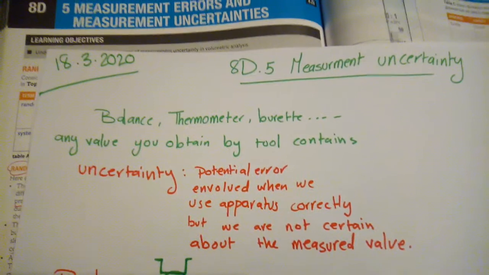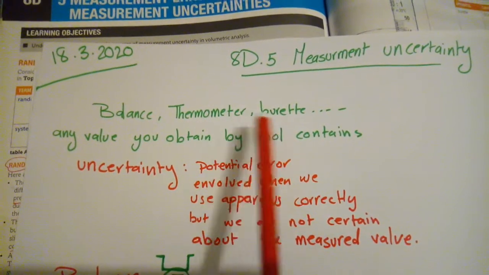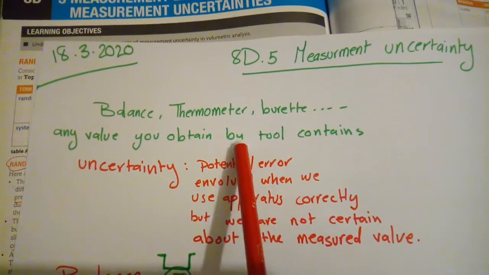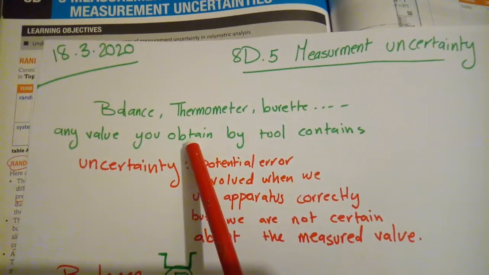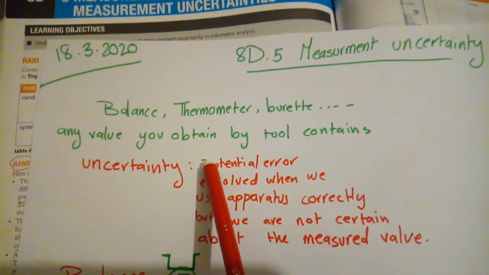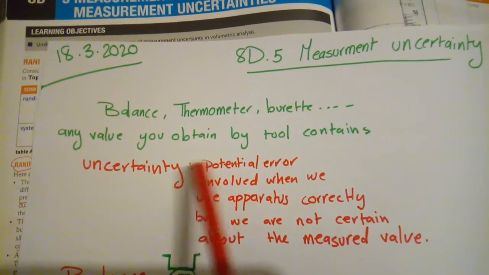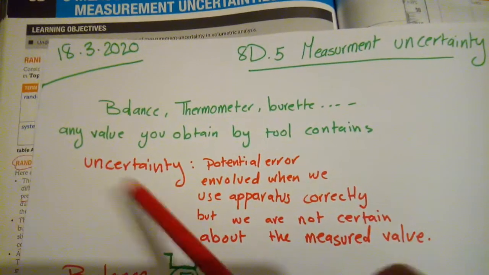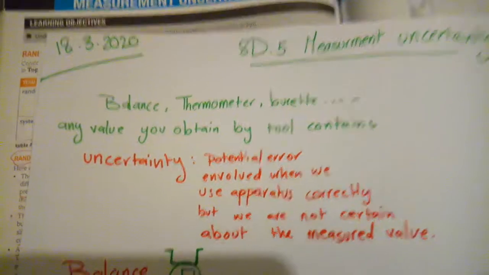In the experiment, we use different tools like a balance, thermometer, and burette. Each one will give me a value. So I will record that value, and the value I obtain contains uncertainty. It means I have doubt about that value on a scale of plus minus. So, a plus minus, that scale, I'm uncertain about that value.